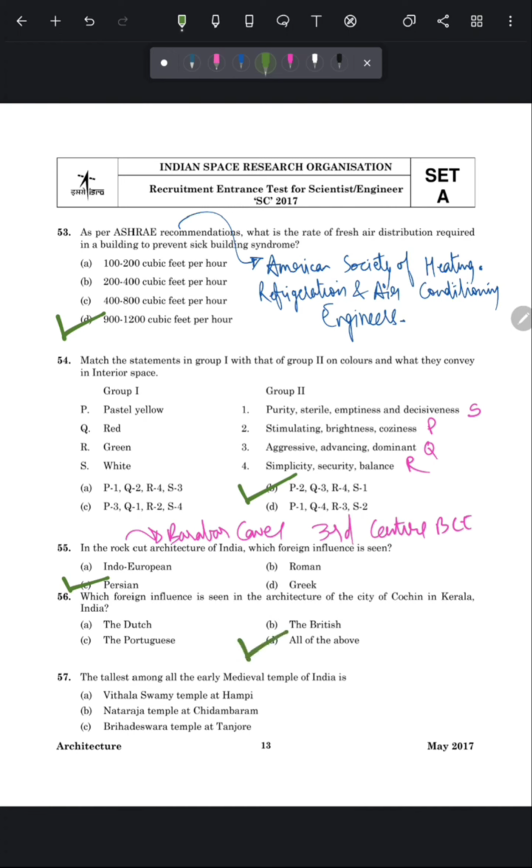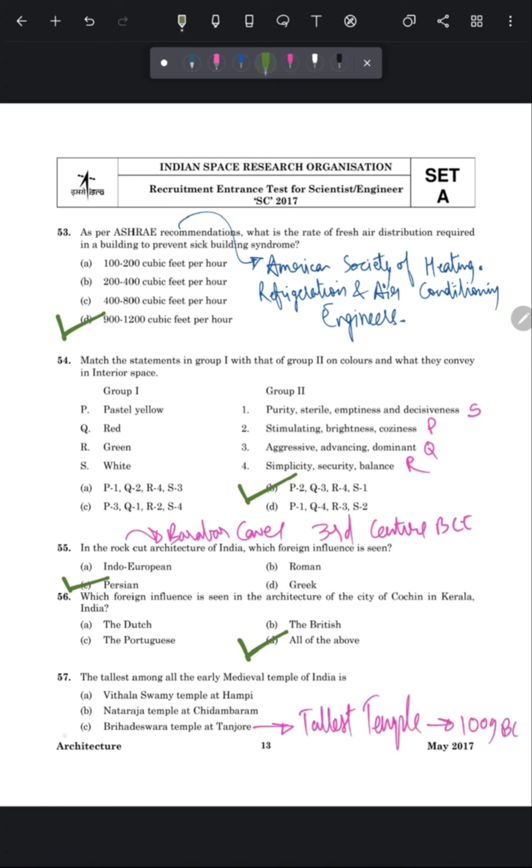Next question is, the tallest among all the early medieval temples of India is? So friends, Brihadeshwara temple, which is located in Tanjore, is the tallest temple of India, and its construction was completed in 109 BC.